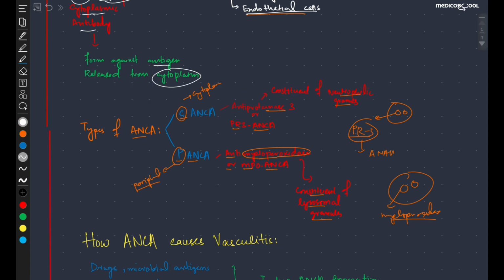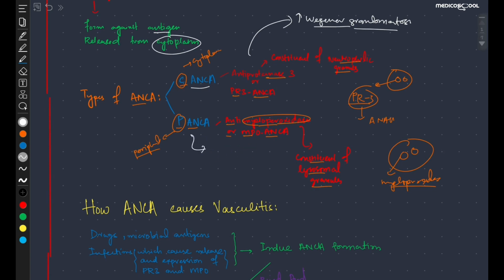Now coming towards an important point: the C-ANCA is mainly associated with vasculitis like Wegener granulomatosis. So its concentration increases in Wegener granulomatosis. And the P-ANCA, the anti-myeloperoxidase or MPO ANCA, its concentration mainly increases in diseases like microscopic polyangiitis and Churg-Strauss syndrome. So P-ANCA is associated with these two, and its concentration in the blood increases, while the concentration of C-ANCA increases in Wegener granulomatosis.